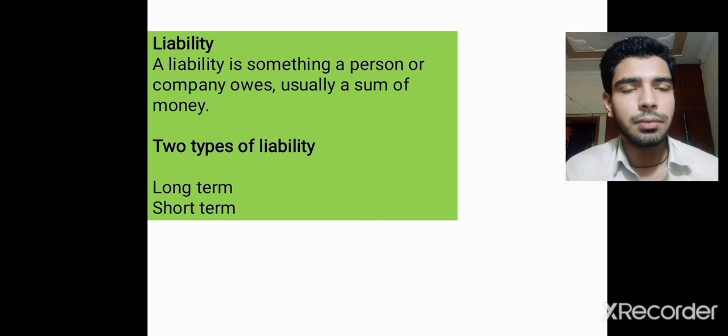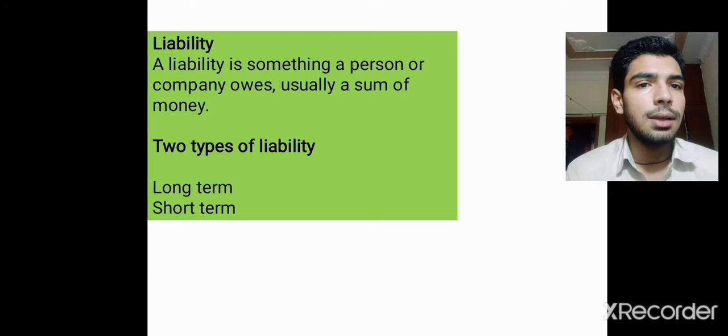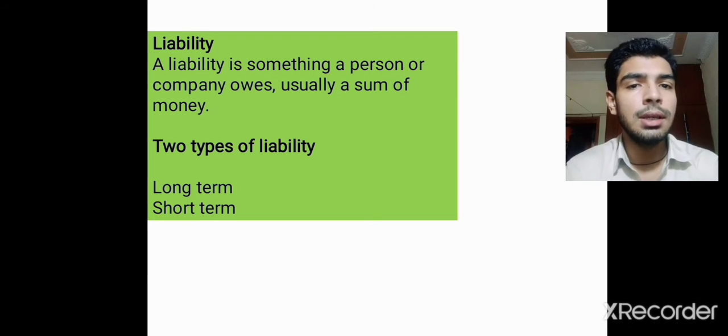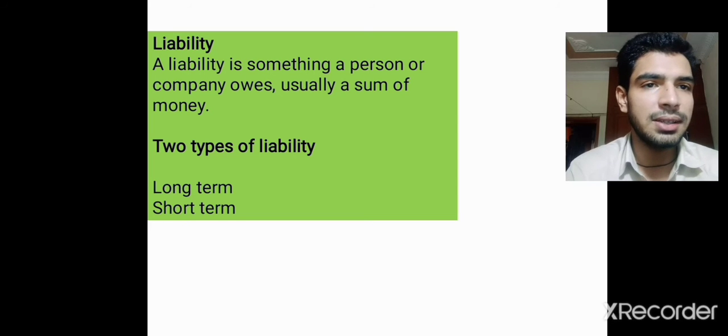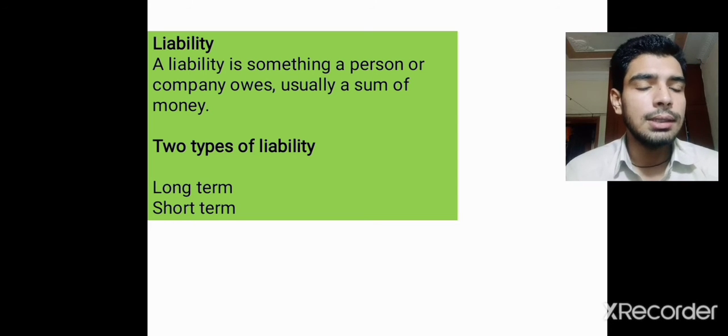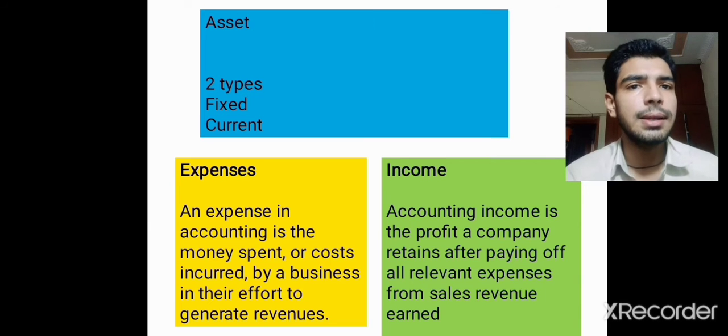For example, as I'm going to tell you, we borrow something from a creditor. It means we purchase something from a creditor on credit, and the amount we have to pay before 1 year. Then it will be a short term liability. That's why credit, bills payable and bank overdraft are short term liabilities.